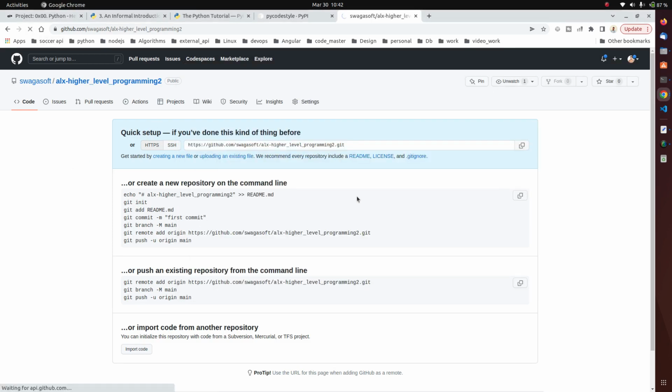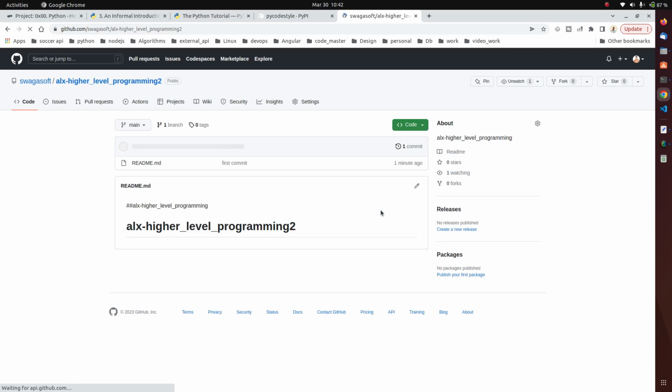So when you refresh, you should see what we've done so far. So you can see we have what? One commit, and we have what? readme.md.